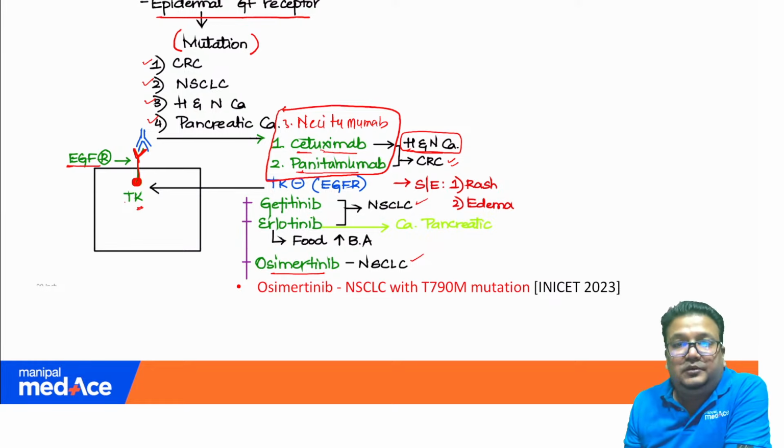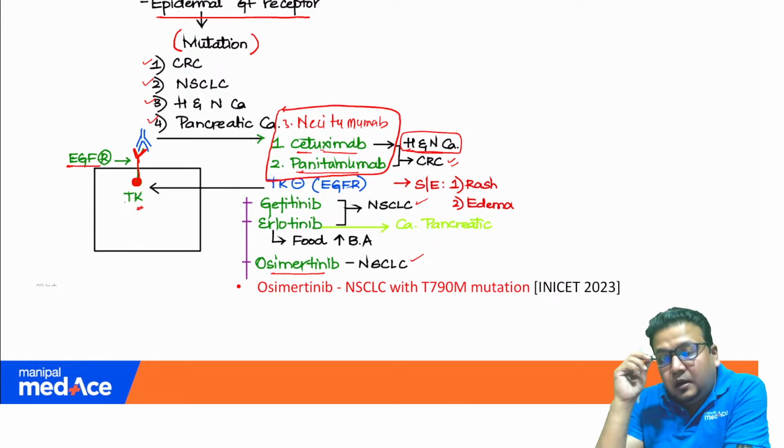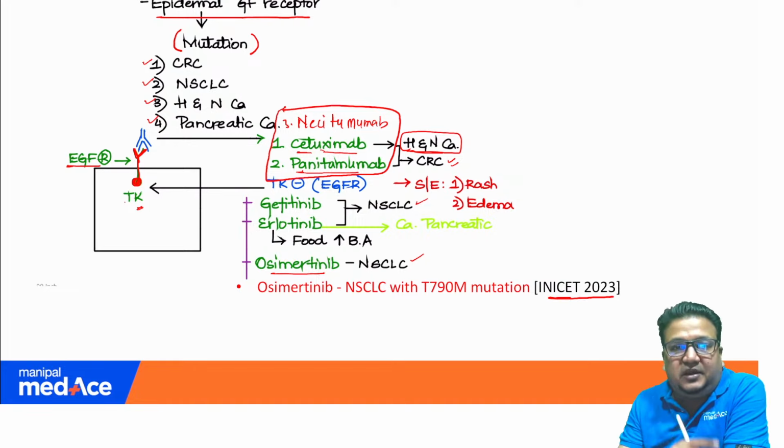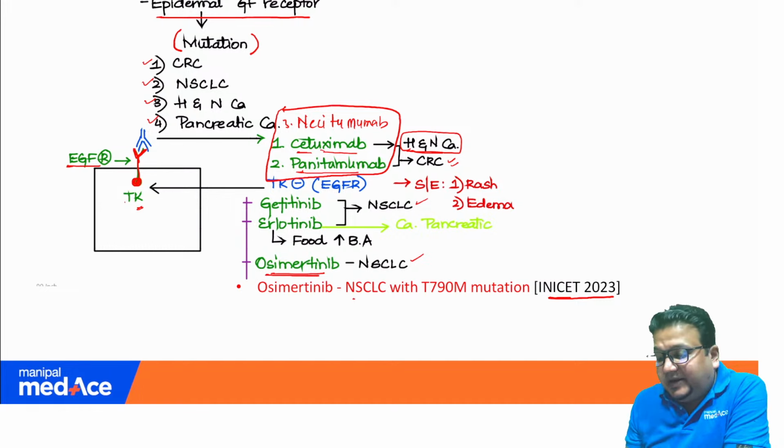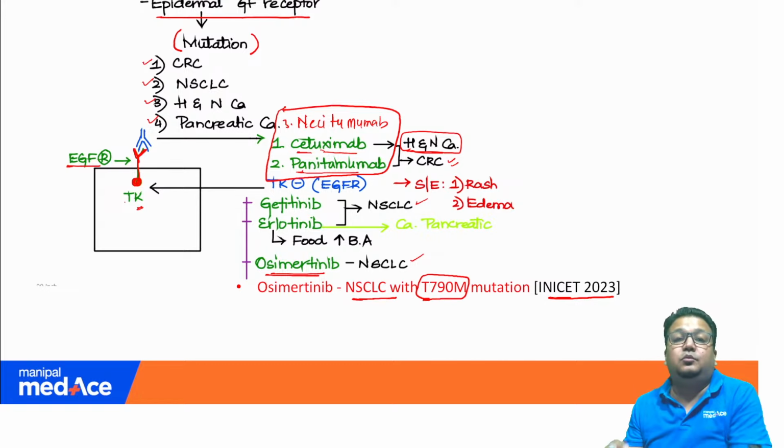Now, if you recall the importance of this topic, in INICET last year, 2023, they asked in the previous INICET about osimertinib, that patients with non-small cell lung cancer with T790M mutation. This question was asked in the last INICET. So this is an important topic.